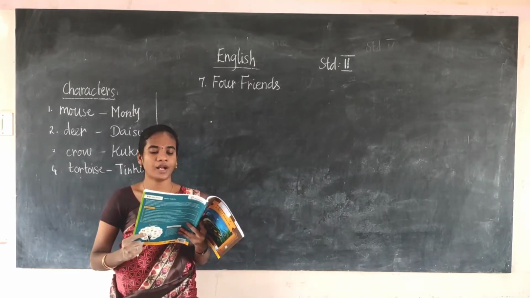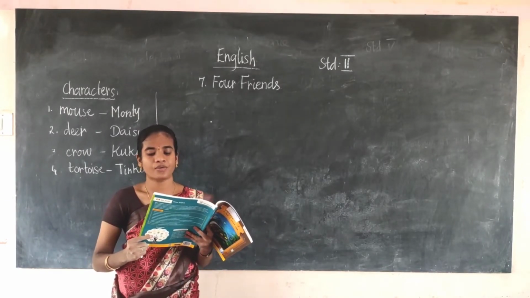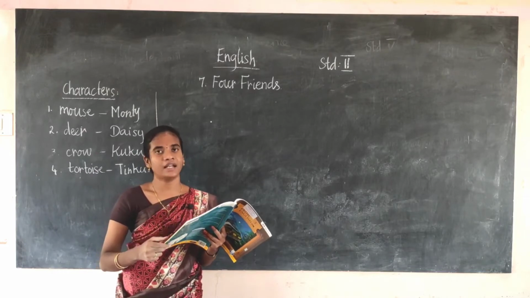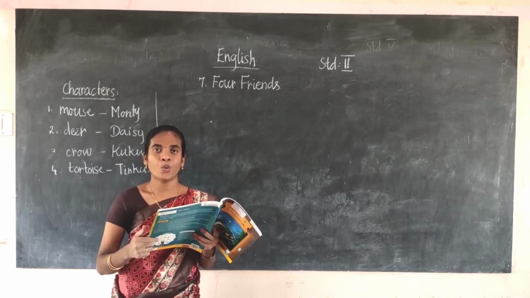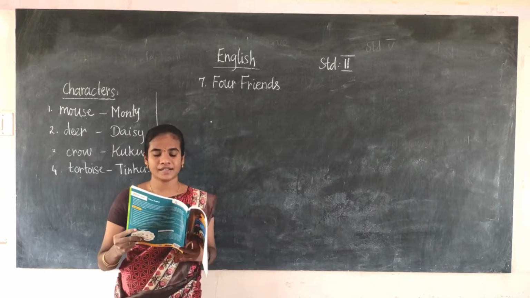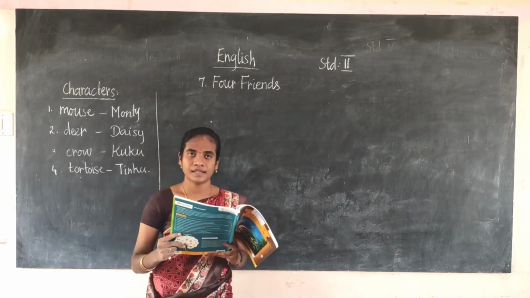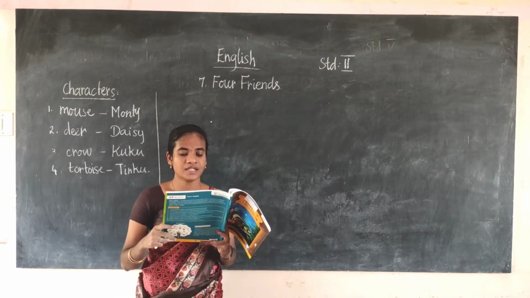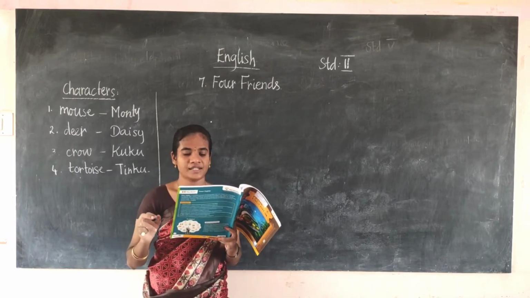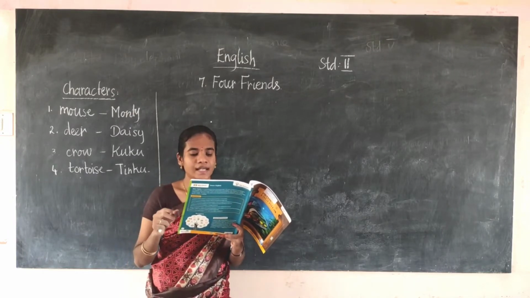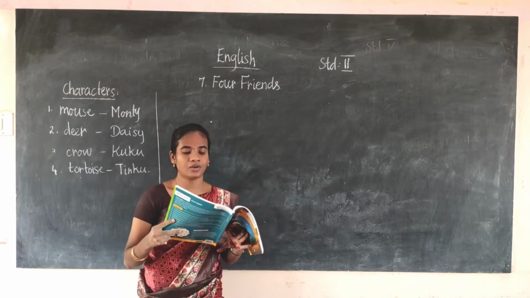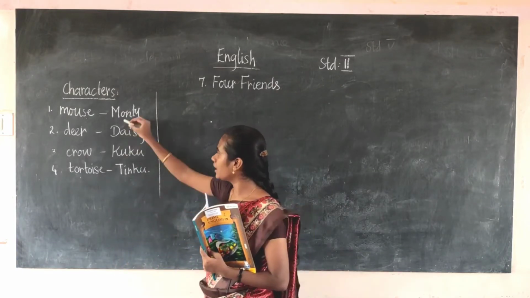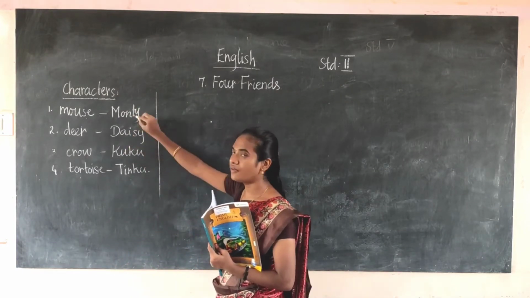Read the story to find out what happens to the 4 friends. Now this is the story. By reading the story, we can understand what happened to the 4 friends. Now students, listen. In a faraway jungle lived 3 friends: Monty the mouse, Daisy the deer, and Cuckoo the crow. These 3 are friends.